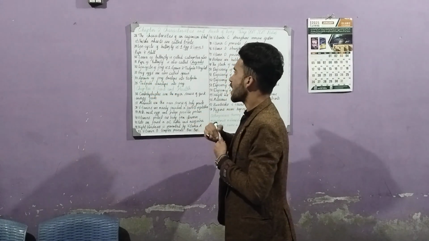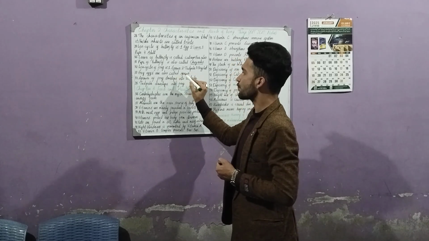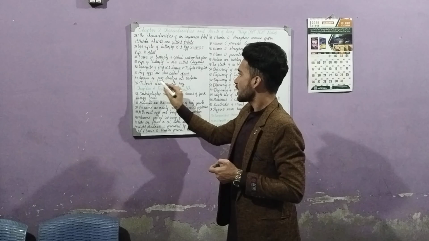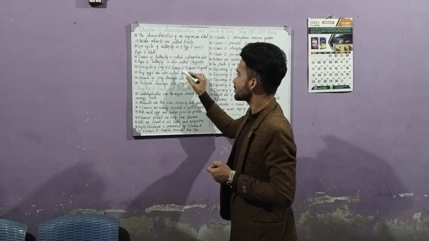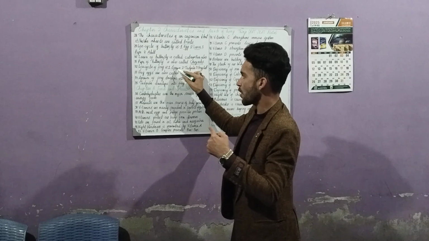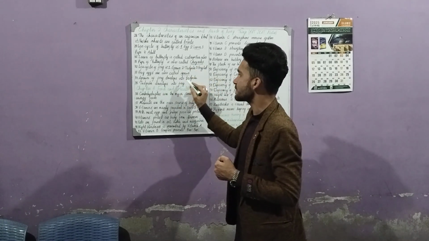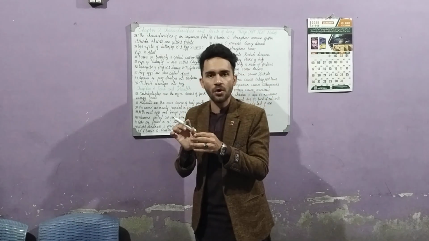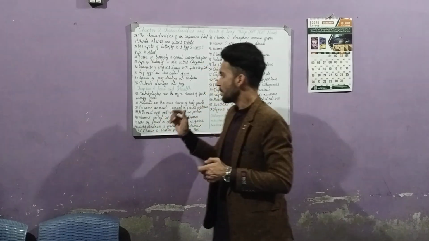So spawn, which are the eggs, then tadpole, then froglet, and then a complete frog. Frog eggs are also called spawn, and they are very small. The spawn of a frog develops into a tadpole, and the tadpole develops into a froglet. Froglet means small frog, and a complete adult frog is called the frog.